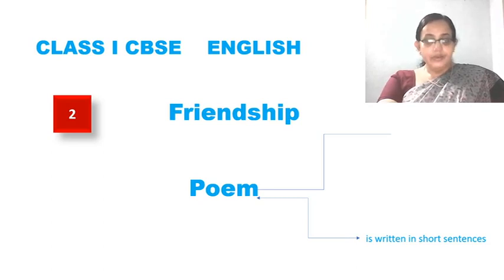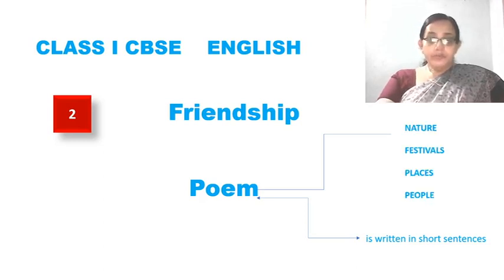So how do we write a poem? How do we choose a topic? What do we write in poems? Basically, a poem can be based on nature. Nature means the things which are around us. Trees, mountains, rivers, birds, animals, people, right?